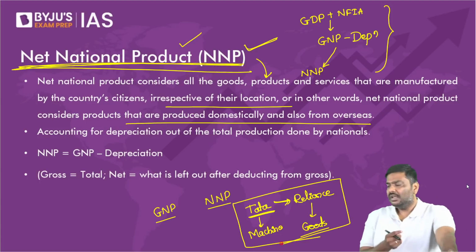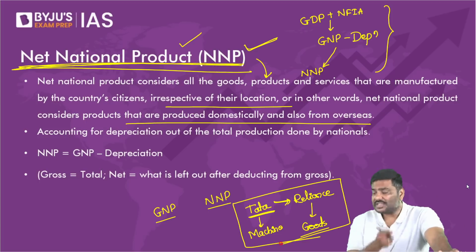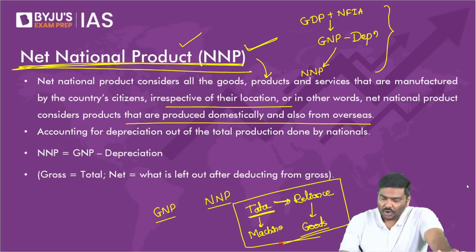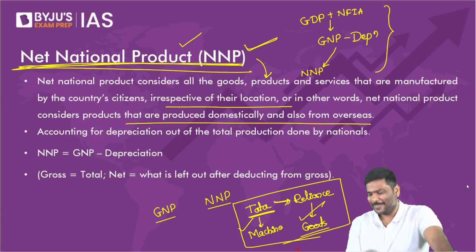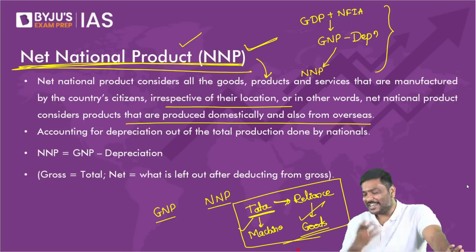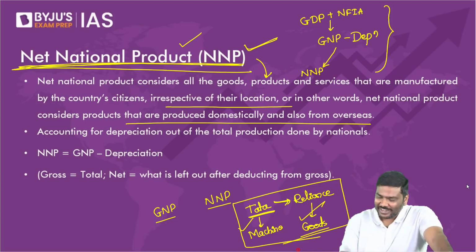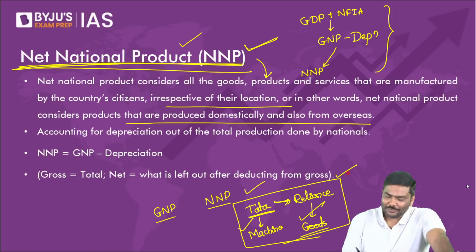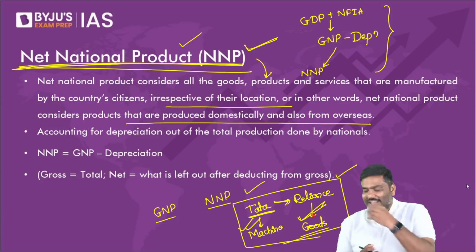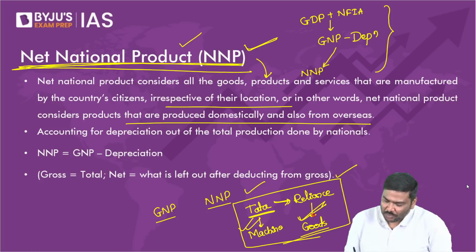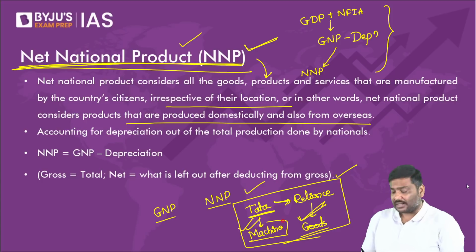Now, when I say GNP, will I count all these values? Think of it. When I calculate GNP, gross national product, will I count all of these values? The answer is yes. Both are Indian companies. When both are Indian companies, will I count the value of final goods and services produced by both of these companies? The answer is yes. Please focus on the class discussion.